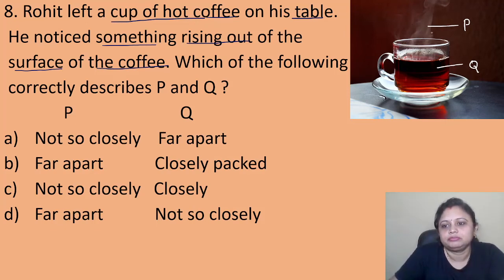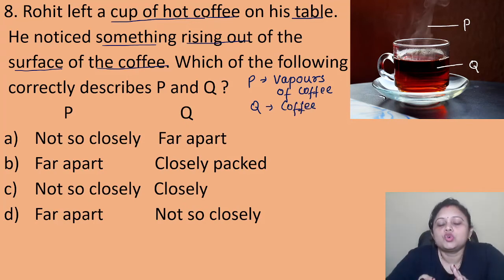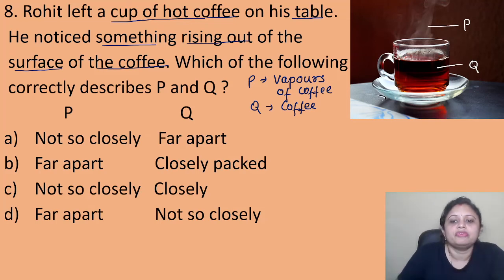Here it is given as P. So that P, these are the vapors of the substance. Here we have taken the coffee, so these are the vapors of coffee. So P, vapors of coffee. Coming to Q, Q is the liquid coffee here. We have prepared the coffee and Q is that coffee. So P are vapors of coffee, Q is coffee. P is present in gaseous state, and this liquid coffee is present in liquid state.